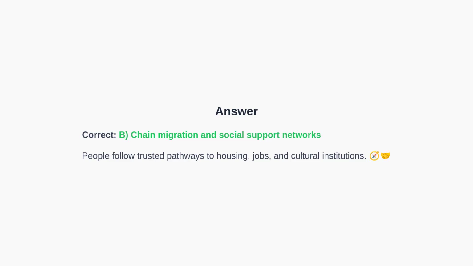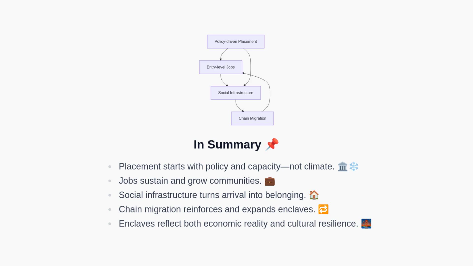To close, let's summarize everything we have covered. To summarize, placement is shaped by policy and local capacity, not by climate preferences. Jobs sustain and expand communities. Social infrastructure converts arrival into belonging. Chain migration reinforces and grows enclaves across generations. These concentrations reveal the economic realities of regional labor markets while preserving cultural resilience.